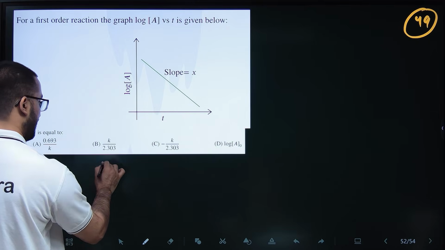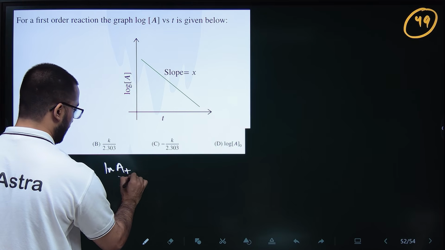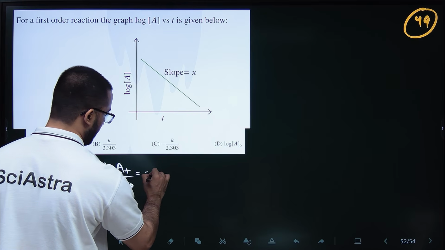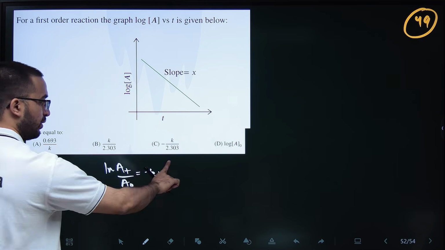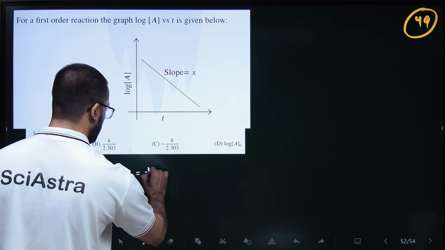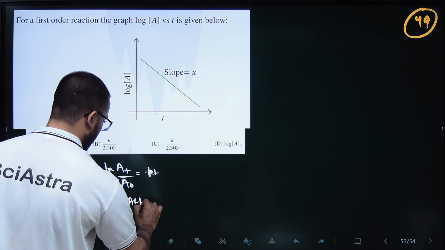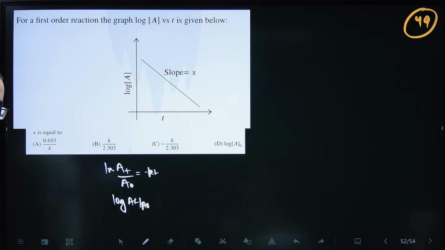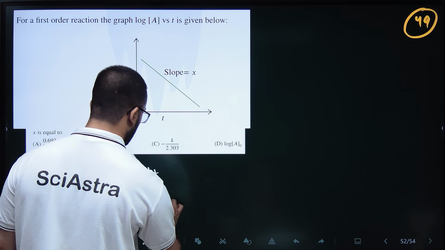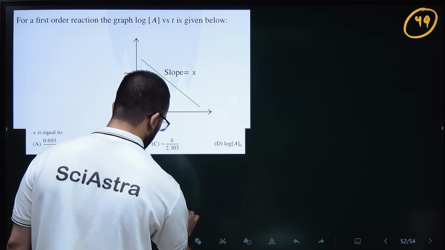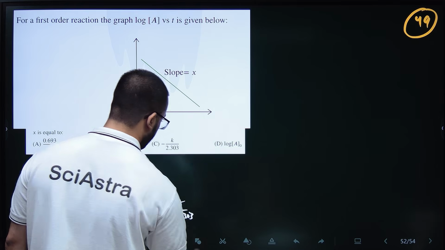Why? Because the ln form of the equation is ln AT by A naught is equal to minus KT. So you convert this into log. So log AT by A naught, because ln is 2.303 log. So 2.303 will go down in the denominator.